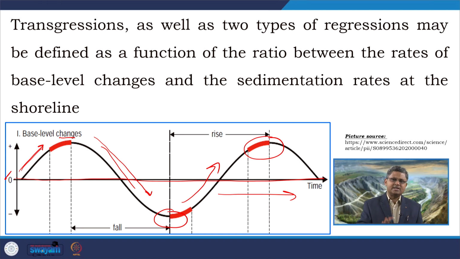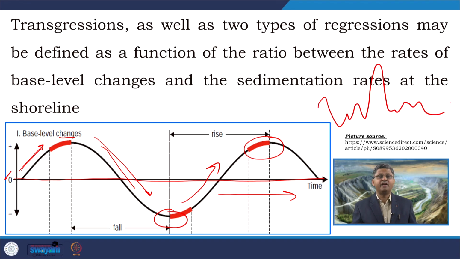We can consider this an ideal base level curve, because here we consider rise and fall as involving almost equal amounts of time and almost equal amounts of change. But in a natural system, the base level changes are not exactly similar. In a natural system, a sea level or base level curve fluctuation may be something like this, very irregular.